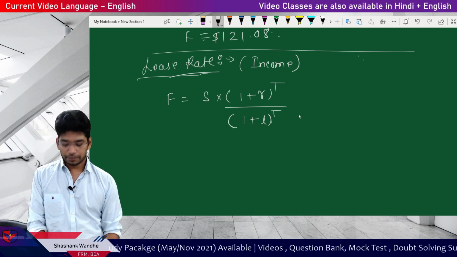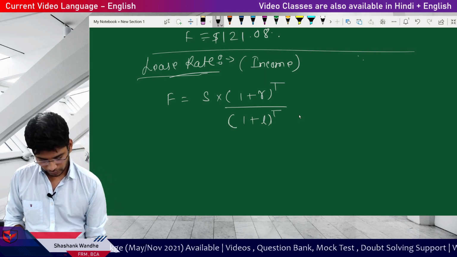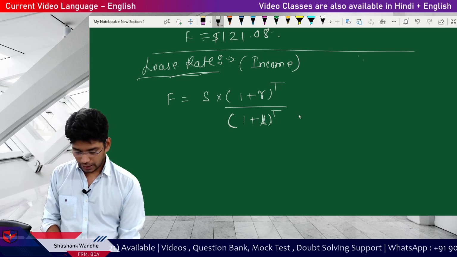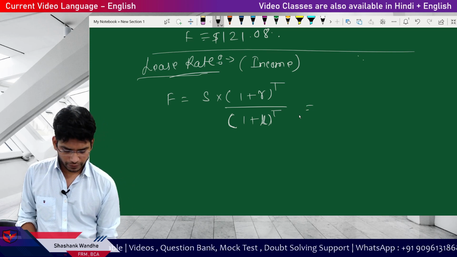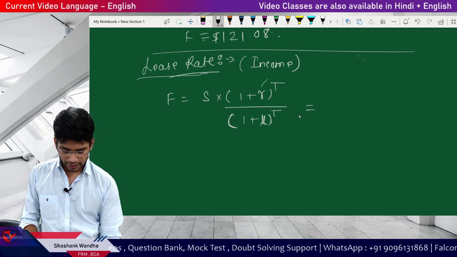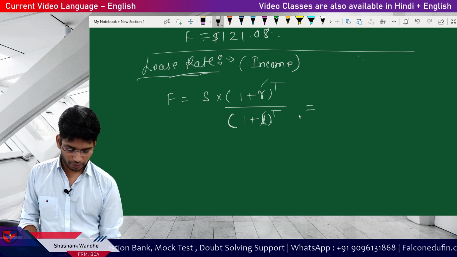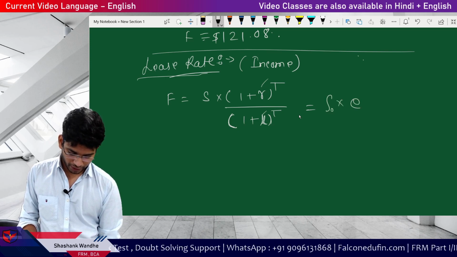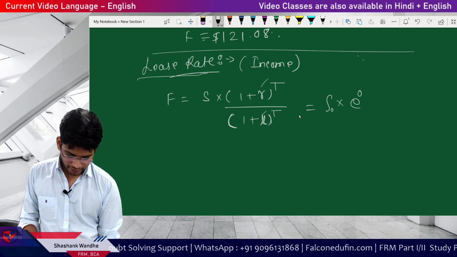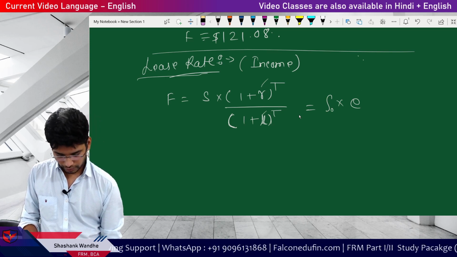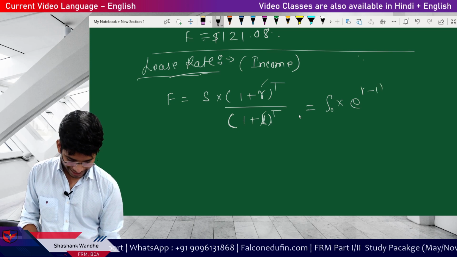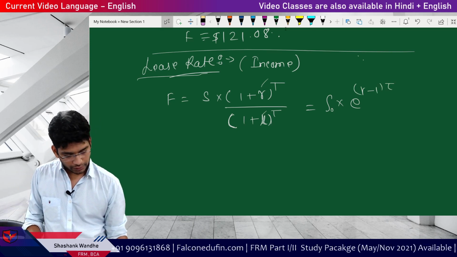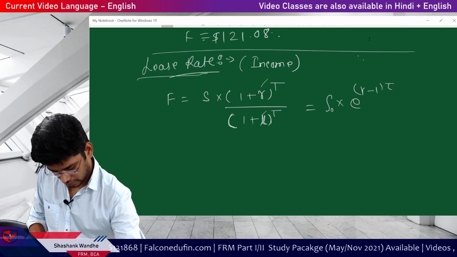So this is the formula. I have to remember this. And second, if the lease rate is given in the continuously compounded rate, so this is assuming effective rate. Okay, if you assume the continuously compounded rate, then the formula will be S0 multiplied by e to the power R minus lease rate multiplied by T, like this. Okay, the formula is very simple.